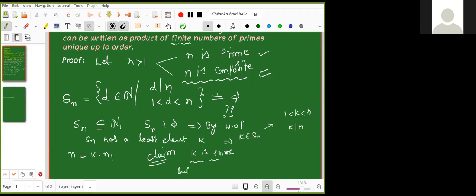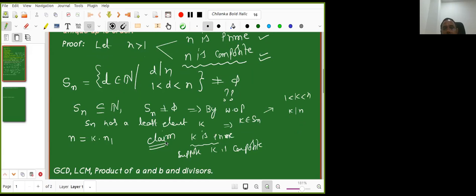Yes, sir. It is a proof by contradiction. If it is not a prime, then k is a composite. Then there exists a such that a divides k, and a is between 1 and k. I thought you would not tell this. You told this, and it is very important.